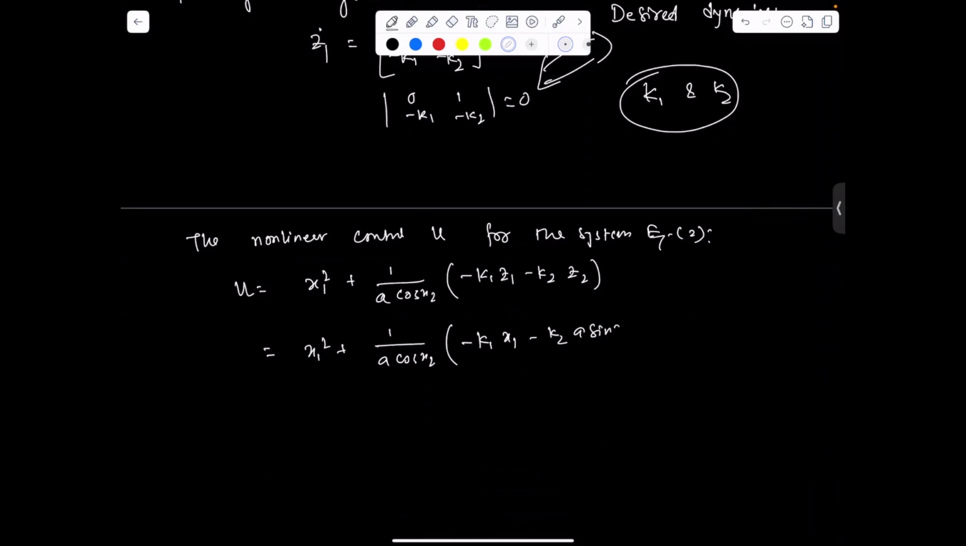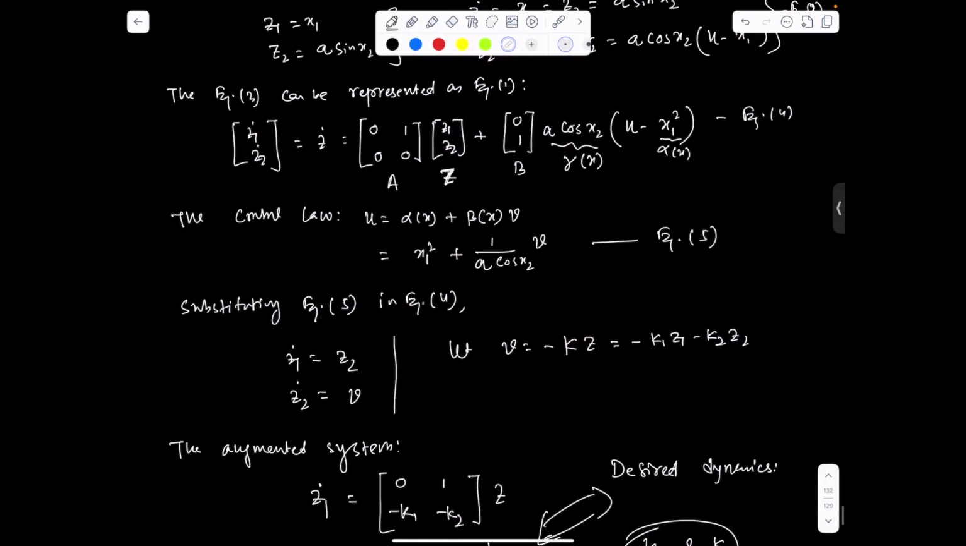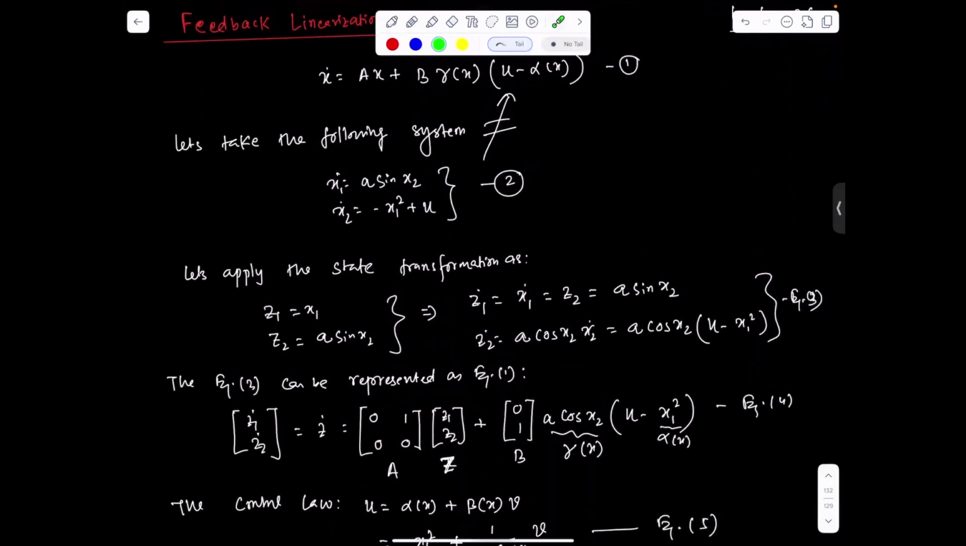A sine x2. So this is the nonlinear control, which is going to control this system defined by equation 2. So this is how we can use feedback linearization to design the control for the nonlinear system. This is the simplest method in nonlinear control techniques.